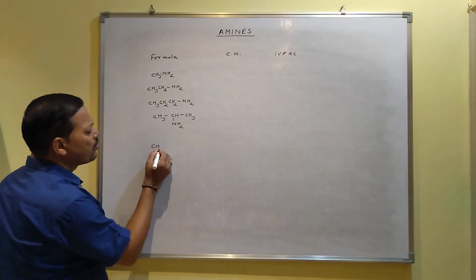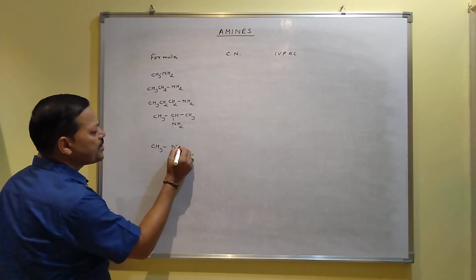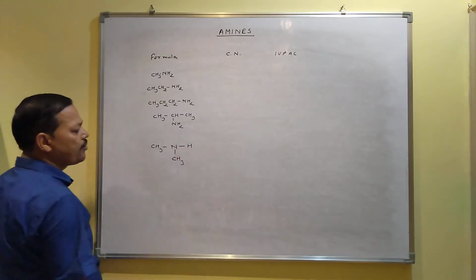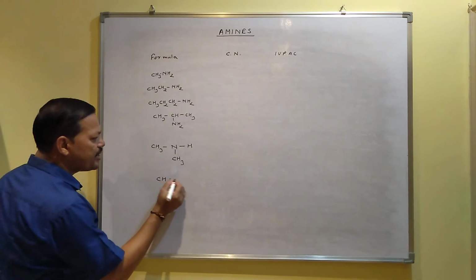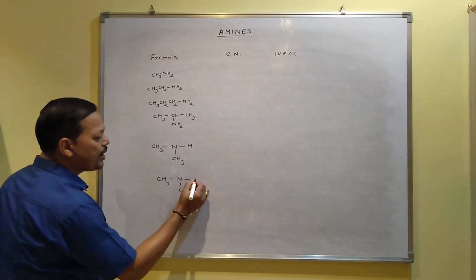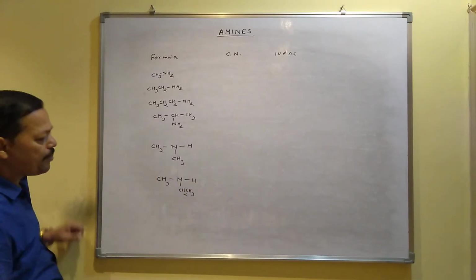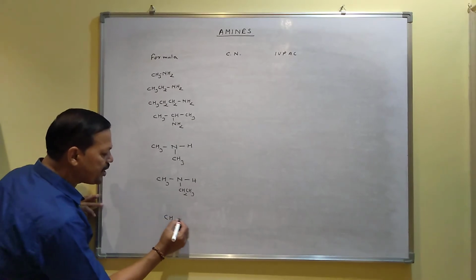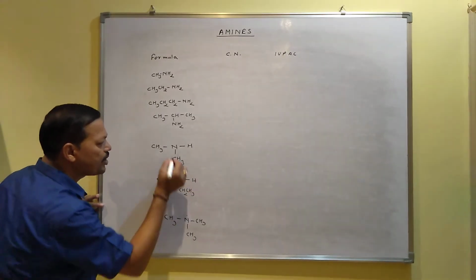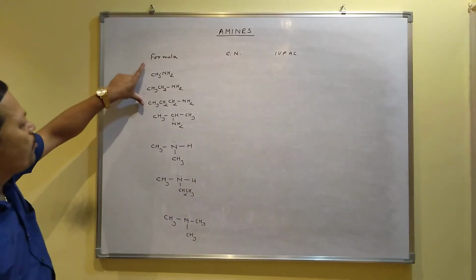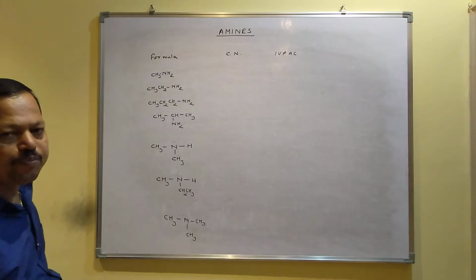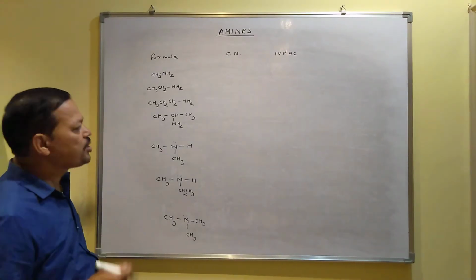Similarly, this is one example of a secondary amine, where it contains 2 alkyl groups and 1 hydrogen. This is another secondary amine. Suppose this hydrogen is replaced by an ethyl group, 1 hydrogen is present. These two are examples of secondary amine. And this is one example of a tertiary amine, where 3 alkyl groups are present and nitrogen contains a lone pair. So these are all primary. This is an example of secondary, this is also secondary, and this is tertiary. You have to know how to find out which is secondary and which is primary.